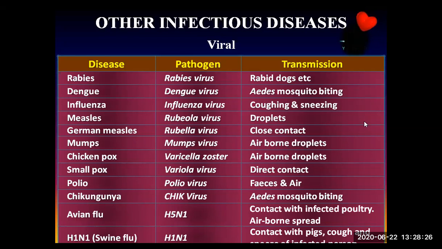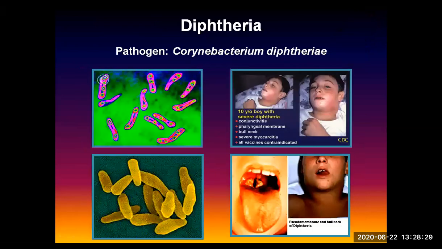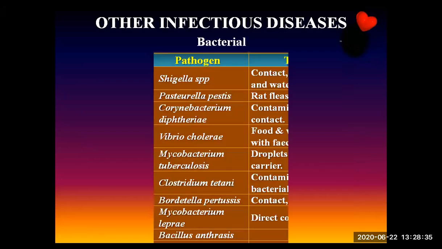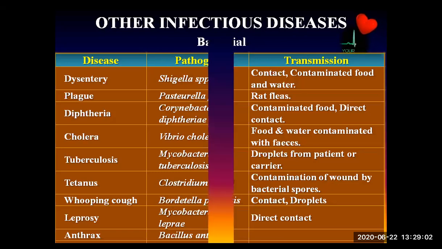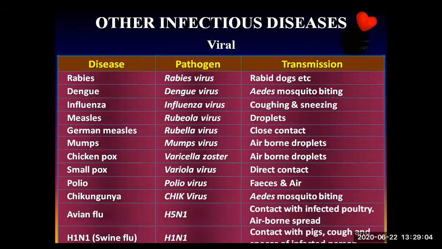Let's take a complete picture of this. Let me read one more time, it will be helpful to you. I read now only the disease and pathogen. Bacterial diseases: dysentery, Shigella species; plague, Pasteurella pestis; diphtheria, Corynebacterium diphtheriae; cholera, Vibrio cholerae; tuberculosis, Mycobacterium tuberculosis; tetanus, Clostridium tetani; whooping cough, Bordetella pertussis; leprosy, Mycobacterium leprae; anthrax, Bacillus anthracis. Viral diseases: rabies virus, dengue virus,